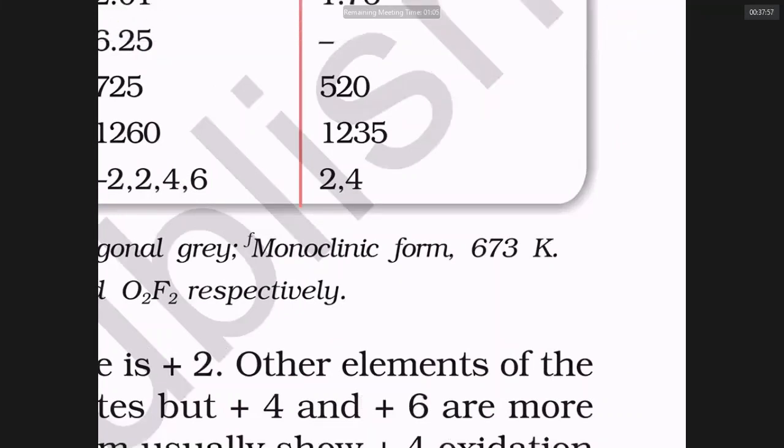Polonium never prefers the oxidation state of 6 because of the inert pair effect.